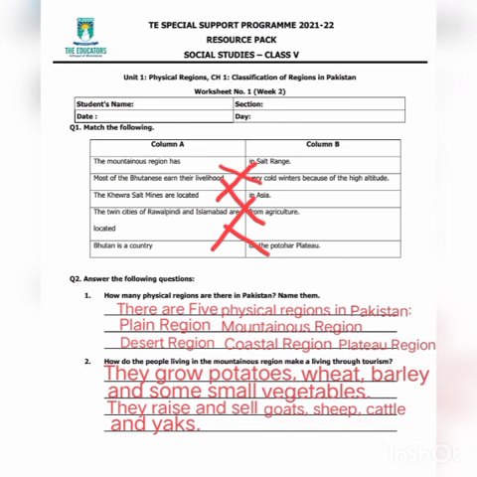And now answer the following questions. How many physical regions are there in Pakistan? Name them. We have learned that there are 5 physical regions in Pakistan: plain region, desert region, coastal region, plateau region, and mountainous region. How do the people living in the mountainous region make a living? Through tourism. They grow potatoes, wheat, barley, and some small vegetables. They raise and sell goats, sheep, cattle, and yaks.